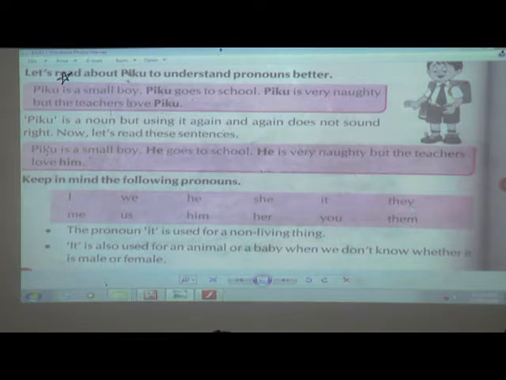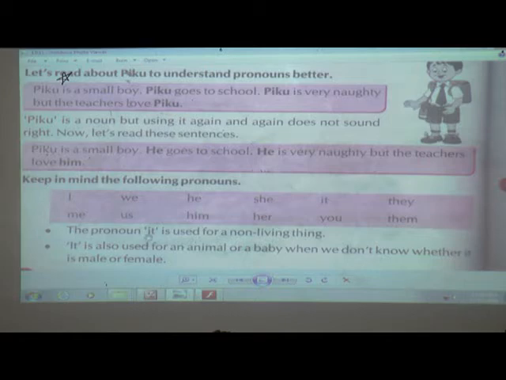And if it is in the object place, for example, here we have seen Piku is a very naughty boy, but the teachers love Piku, so love him. So for I it would become me, we, us, he, him, she, her, it, you, they, them. Now we are going to see when we use these pronouns.